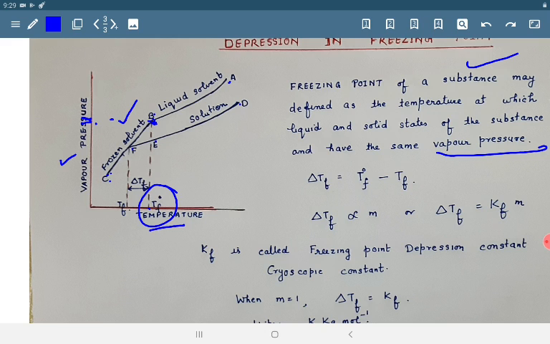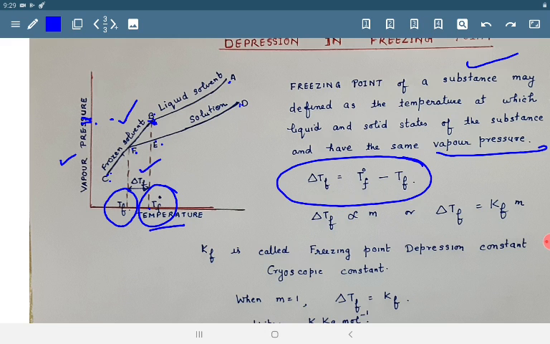This curve DEF meets the curve for frozen solvent at point F, and the corresponding temperature TF is the freezing point of solution. From the graph you can see TF is lower than T naught F, and the difference between the two is termed as delta TF, which is depression in freezing point.